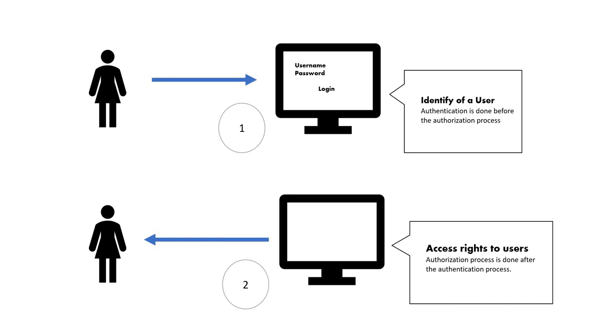Okay, in simple terms, access rights to the user are given by authorization. Authentication is only login; authorization will give you the access rights. So this is the page you are able to access. This page you are not able to access. This is the way the authorization confirms what access rights you have.